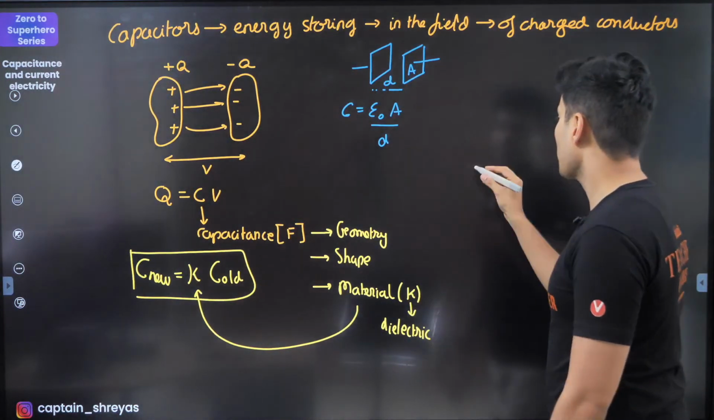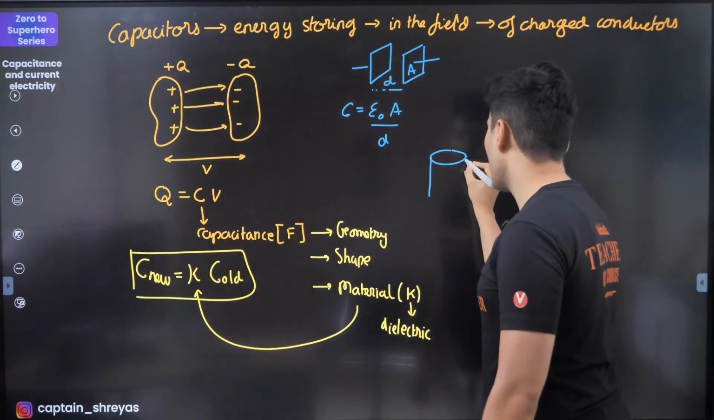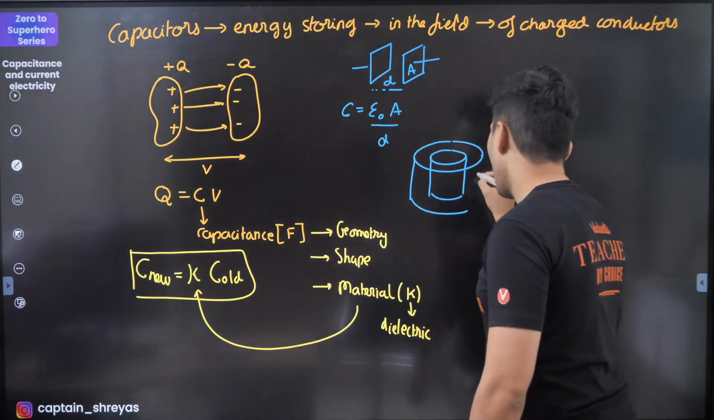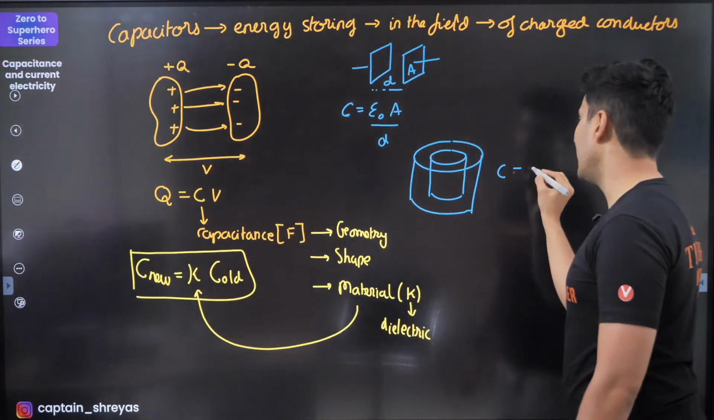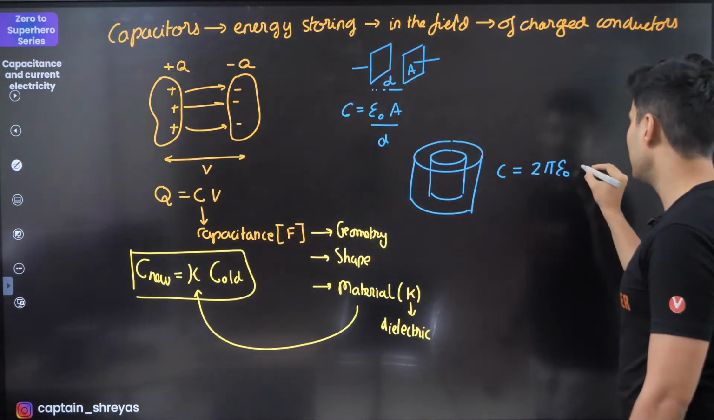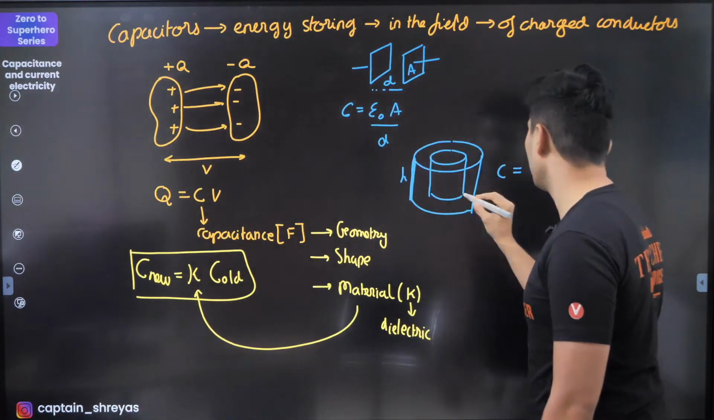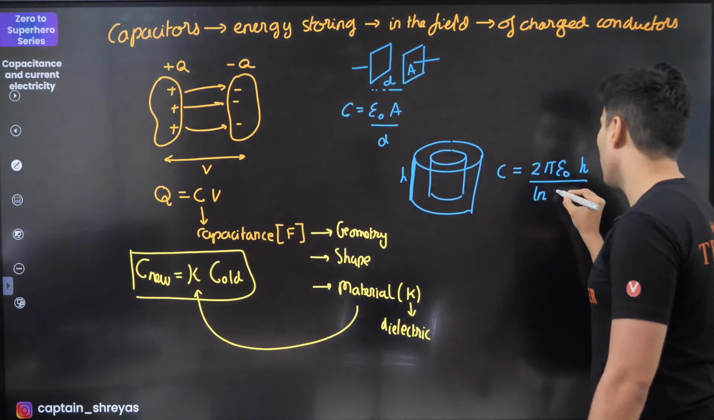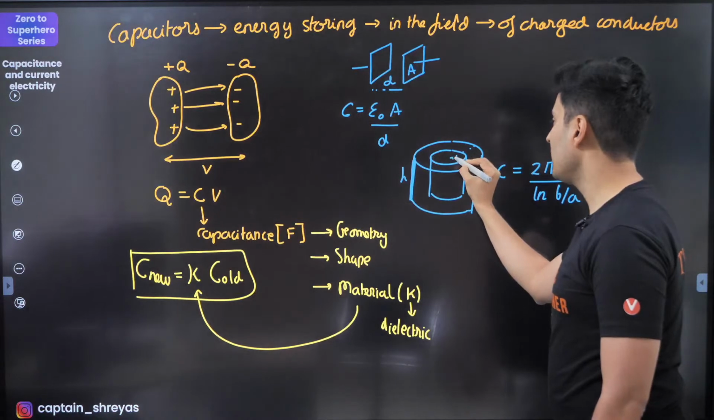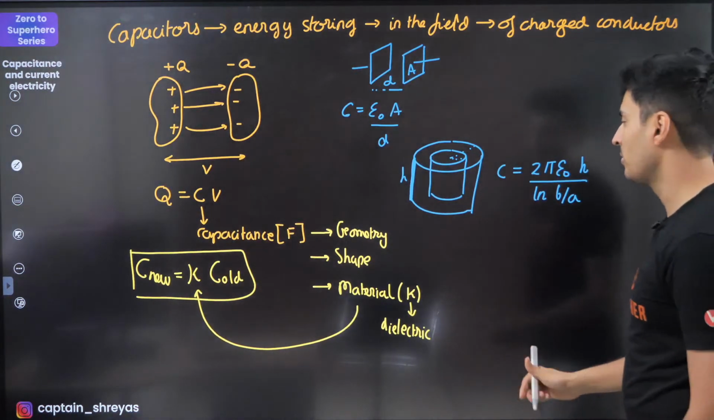Next important thing is basically your cylindrical type of capacitor. So you have a cylinder, something like this, and the capacitance of that is given by 2 pi epsilon naught h, where h is the height of the cylinder, divided by log of b by a. b and a are your outer radius and inner radius respectively. Bigger number by smaller number. That's how you remember it.